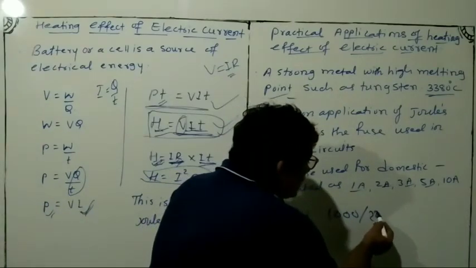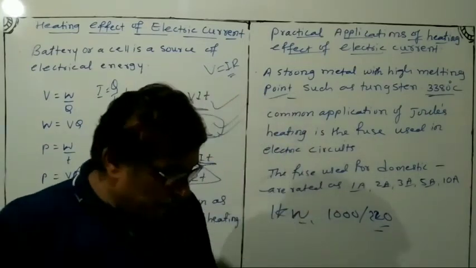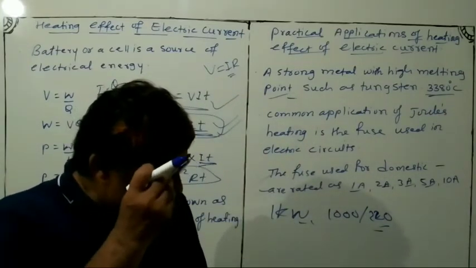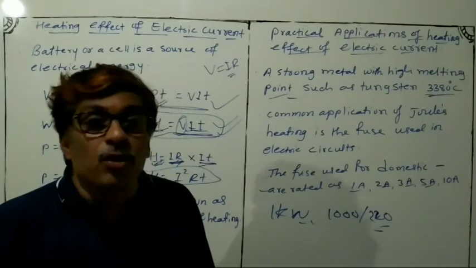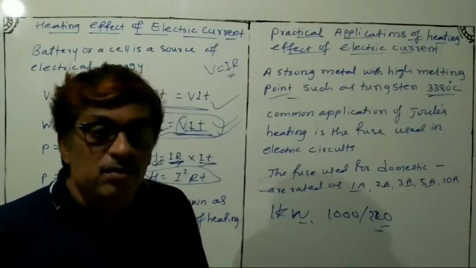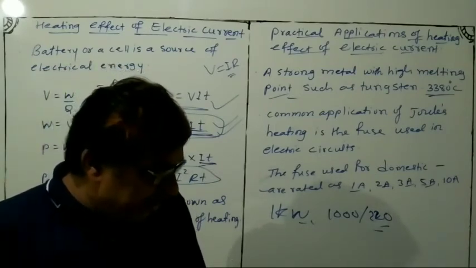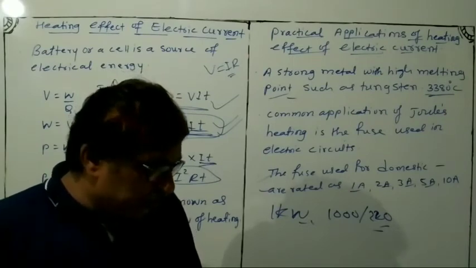So the current is 1000 upon 220. You know that 1 kW is equal to 1000 watt, and V is equal to 220 volt.